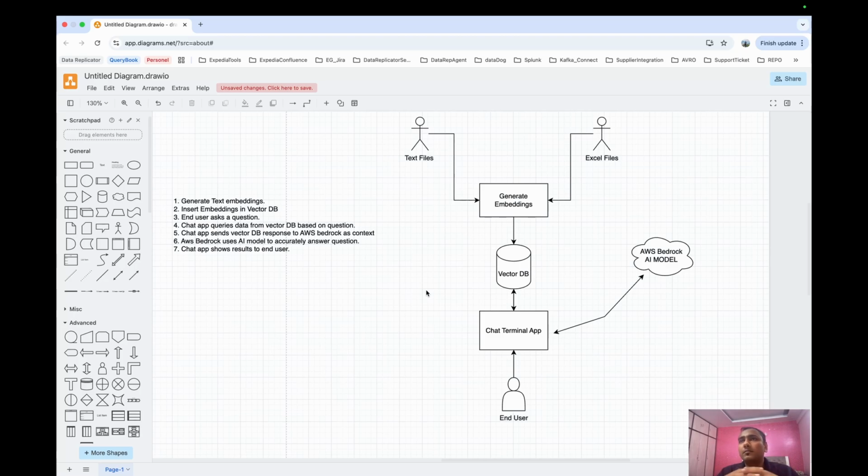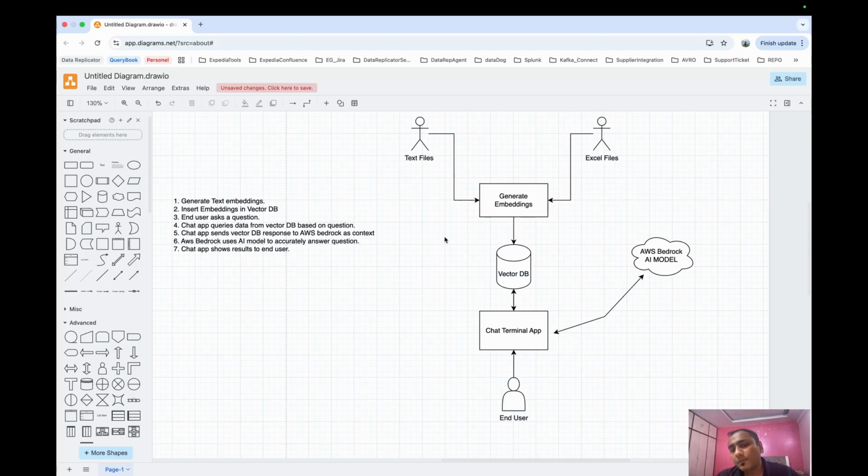Now the question would come to your mind: why do we need this vector database, and why do we need to store data first in a vector database and then use the AI model? This is because it is very costly, or not feasible, to directly use any available model on your data.